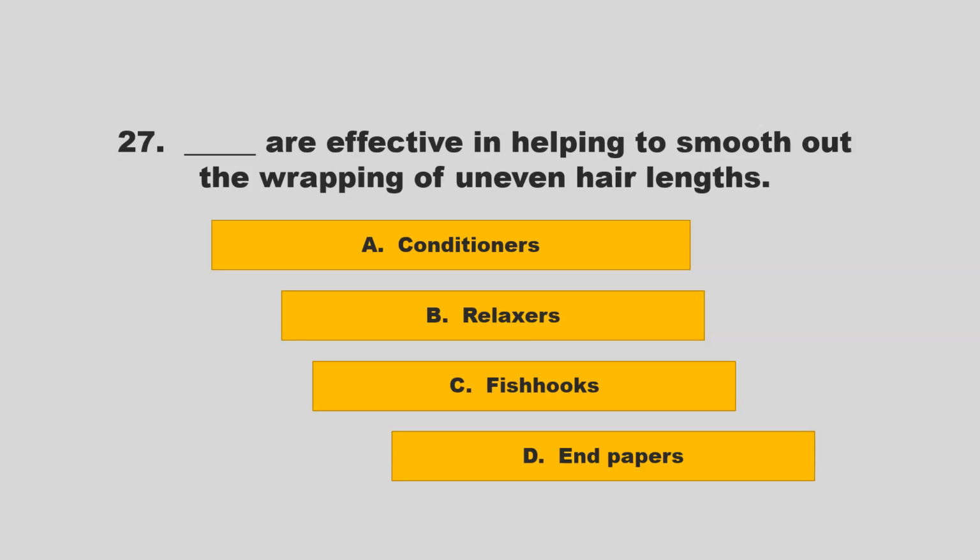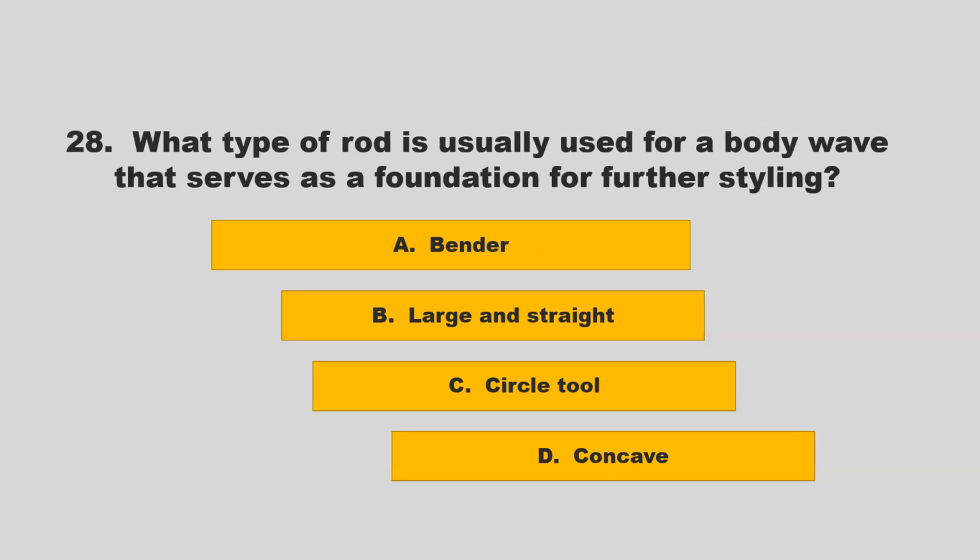Blank are effective in helping to smooth out the wrapping of uneven hair lengths. Is it conditioners, relaxers, fish hooks, end papers? If you chose D, end papers, you are correct.